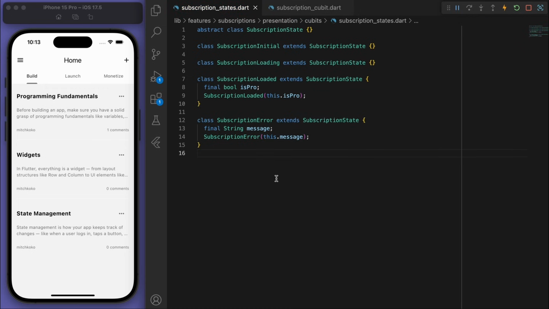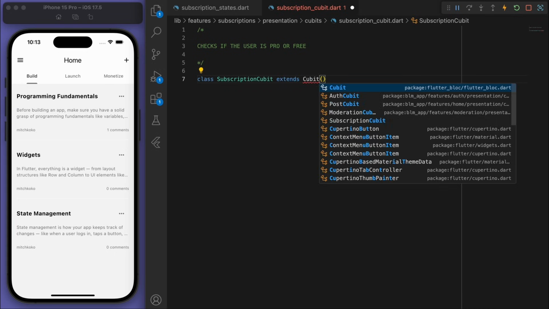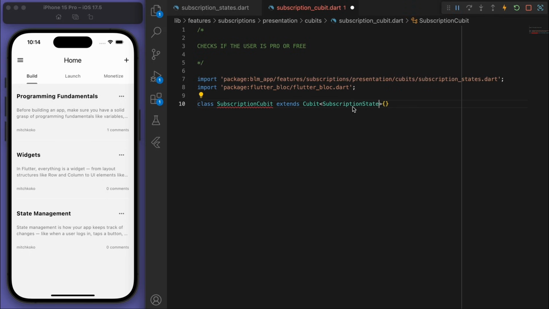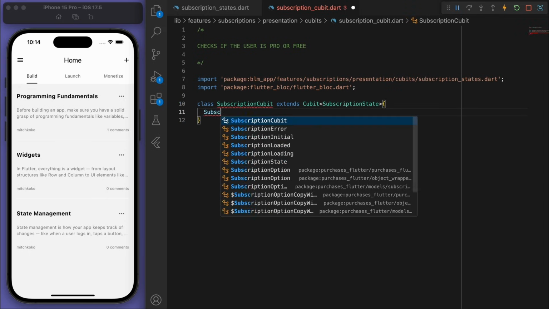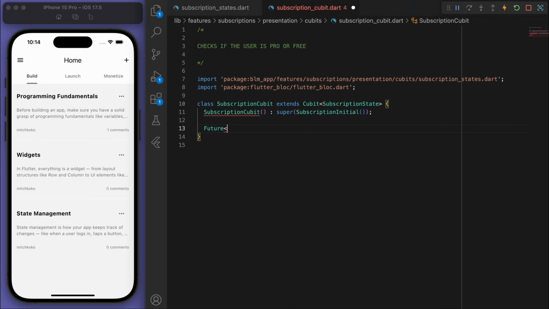And then we can start to fill out the cubit. So this individual cubit is just going to have one purpose, which is just checking if the user is pro or a free user. So check pro status, and we're going to just emit the loading state.